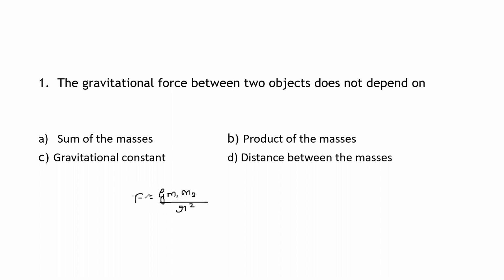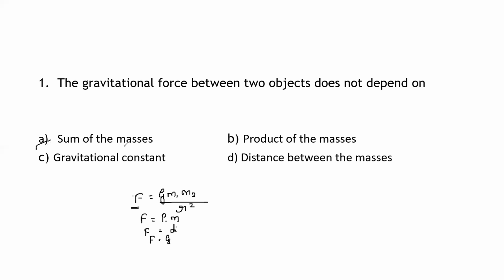So according to the equation, you can see here the force is depending on the product of the masses. Then the force is depending on the distance between the masses. Force is also dependent on the gravitational constant. Okay, so the options they have given: sum of the forces, product of the masses, sum of the masses, gravitational constant, distance between the masses. So according to the option, they asked, it does not depend on, so option A is the correct option.